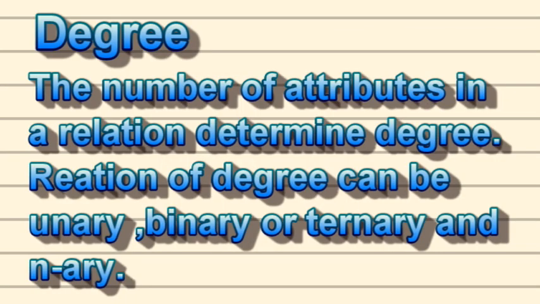The next terminology that we are going to use is degree. The number of attributes in a relation determines the degree of a relation. A relation can have 3 attributes or 1 attribute. Similarly, a relation can have n number of attributes. Relations by degree are unary, binary, ternary, and n-ary. If a relation has 3 attributes, it is called ternary. If it has 2, it is called binary.